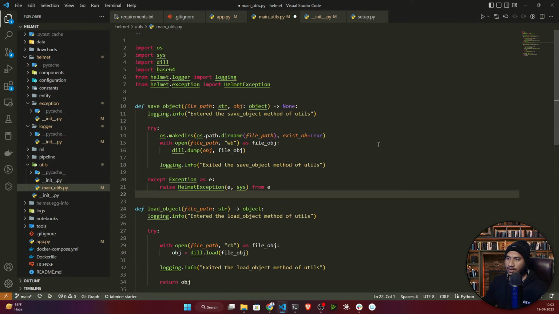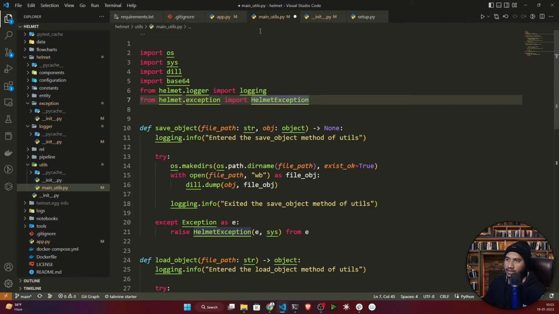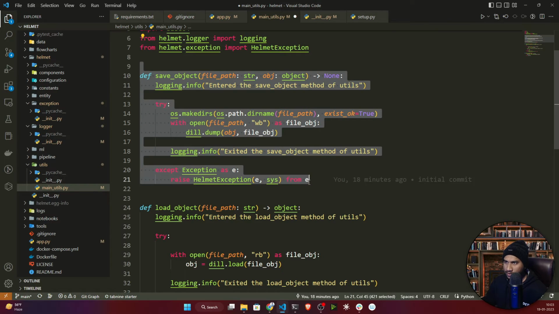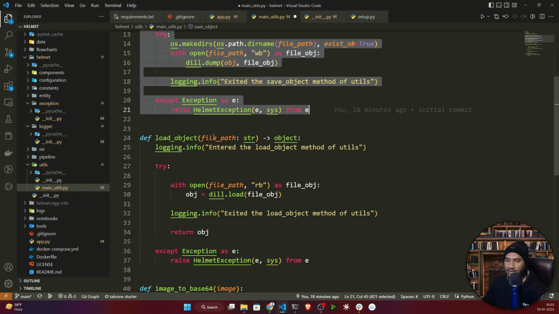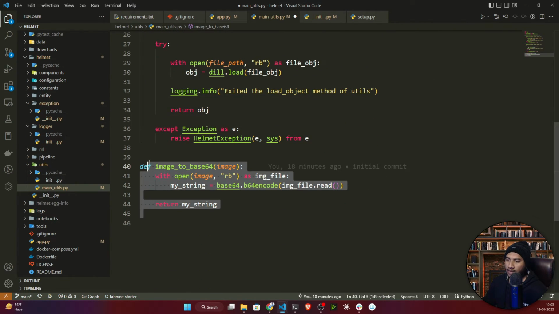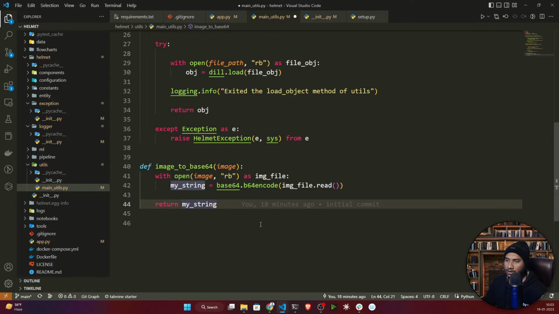So guys, these are the utility related methods we need. First of all, I'm importing some libraries, and I'm also importing my logging and exception. The first one, I need my save object. I think you remember inside the notebook we already created this one. The same thing I just copied here, and load object. And here I'm adding one more method called image to base64 string. Basically, whenever it predicts your detection, it will convert the image to a base64 string.